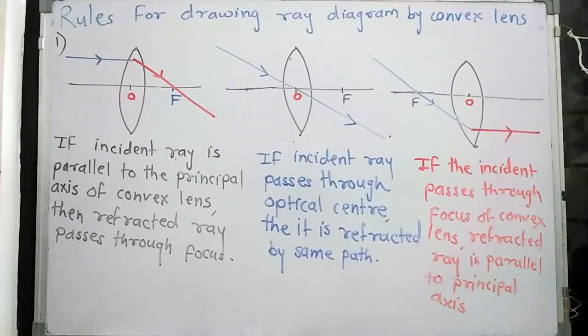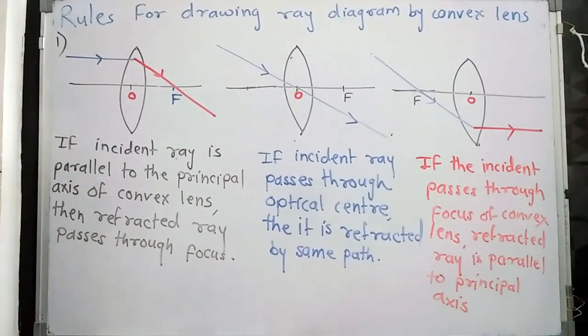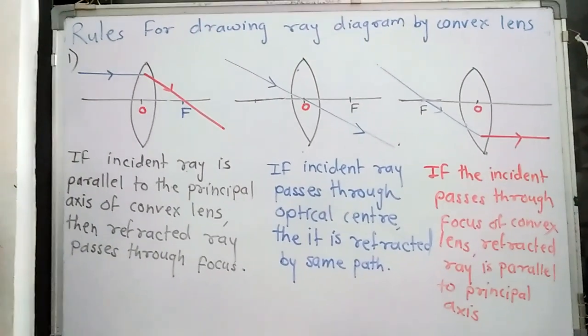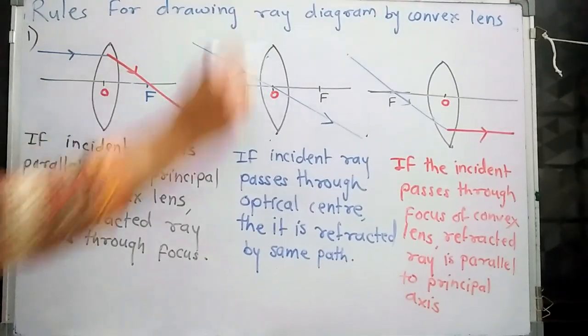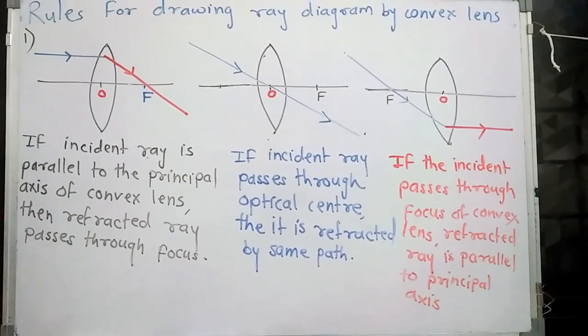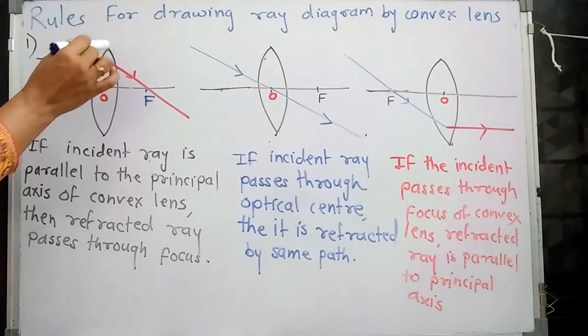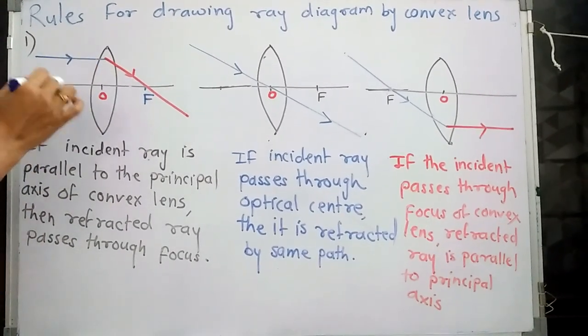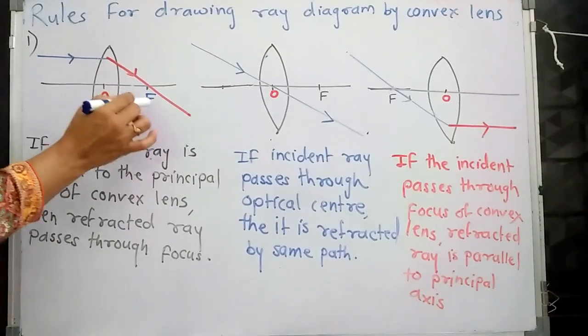Now we have to draw the ray diagrams for the convex lens and concave lens. So first of all we have to study the rules. Rules for drawing a ray diagram for a convex lens. If we want to draw the ray diagram, first we should know the rules. There are three simple rules. Here we have a convex lens, this is the principal axis, this is the optical center, this is the focus.